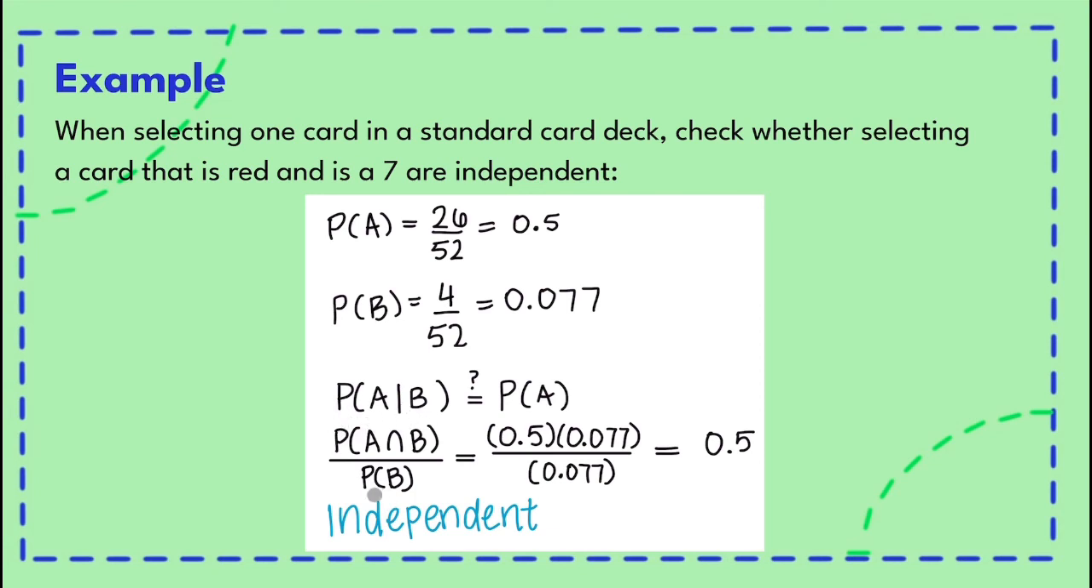I like to think that the second event in the given that statement is what goes in the denominator, and that helps me remember it. We know that and means multiplying, and when we plug our probabilities into this formula, we get 1/2. This matches with the probability of event A, and the 2 events are therefore independent.